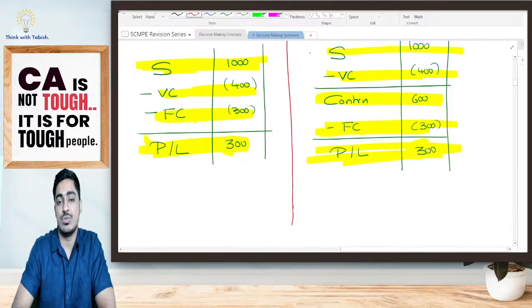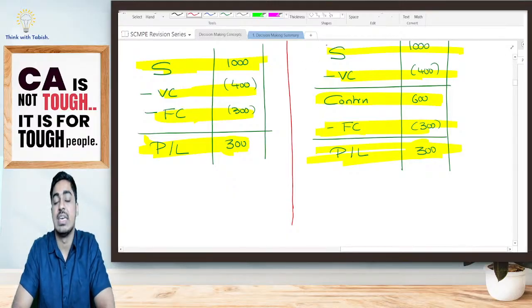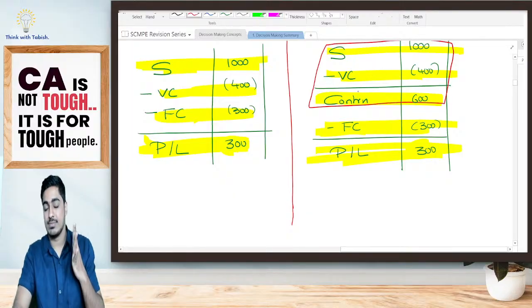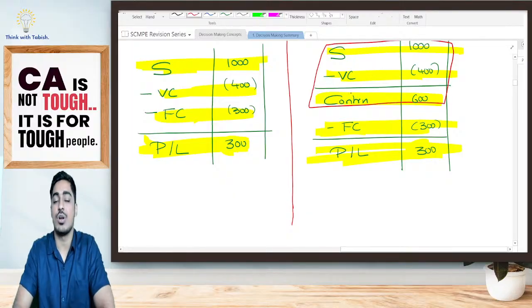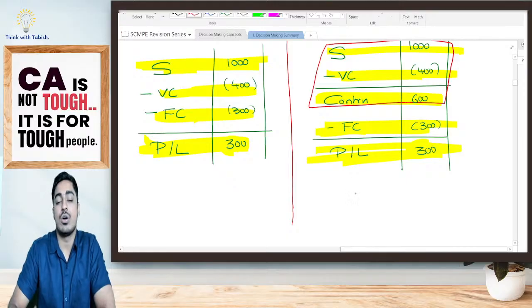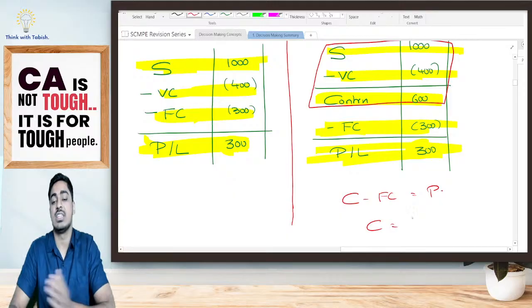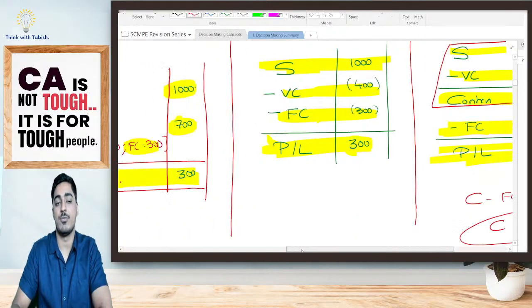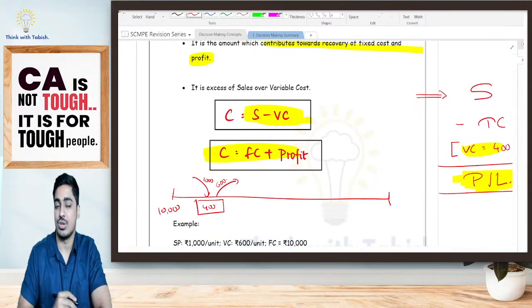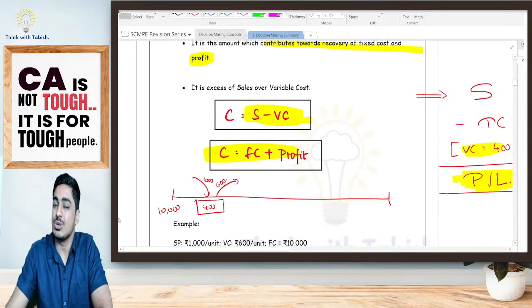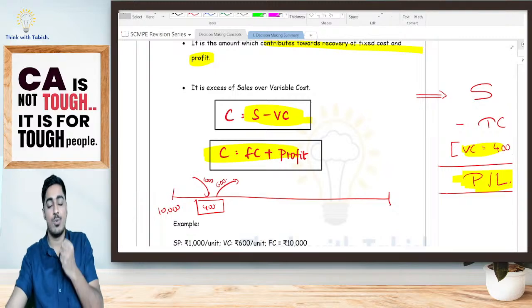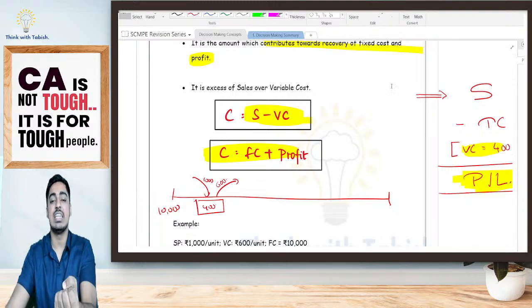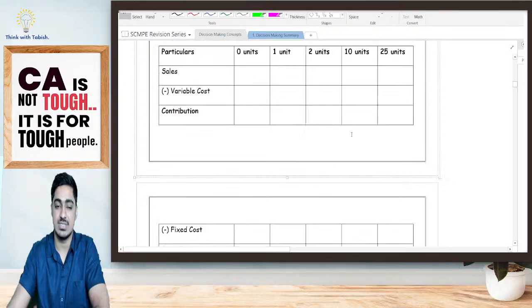But what is happening, students? Sales minus variable cost, what net cash am I getting? I am calling it my contribution. So sales minus variable cost is contribution, formula number 1. Again, contribution minus fixed cost is profit. So can I also say contribution is nothing but fixed cost plus profit? That will give me my second formula for contribution. Yes or no, everyone? So that is my contribution: in very simple terms, the net cash I am getting by selling one unit of goods or services.